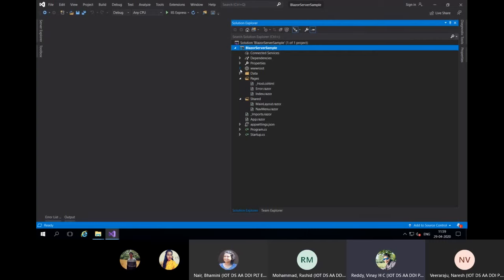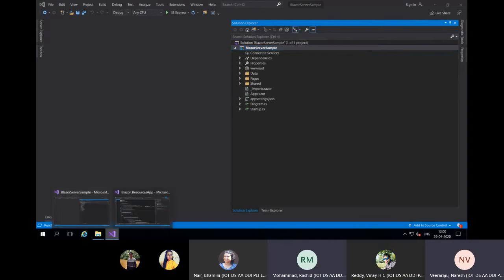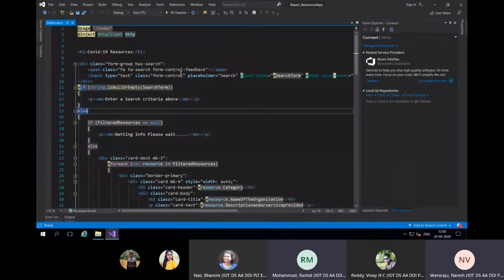Angular also supports WebAssembly, but through TypeScript. Similarly, Vue also has some assembly support via C++, C and so on. Blazor is .NET oriented. That's why we are focusing on Blazor. So Blazor server and